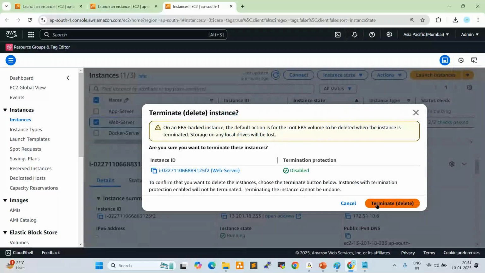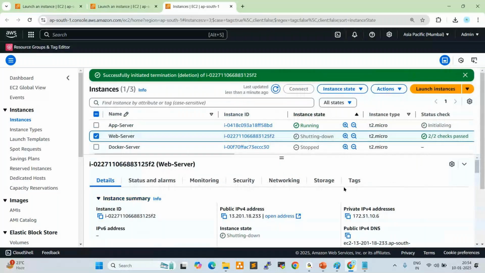Click on terminate. Now the instance is terminating. First it will be shut down, and after that it will be terminated. Once it is terminated, after 45 minutes this log will be gone. Once you terminate this, we cannot recover it.